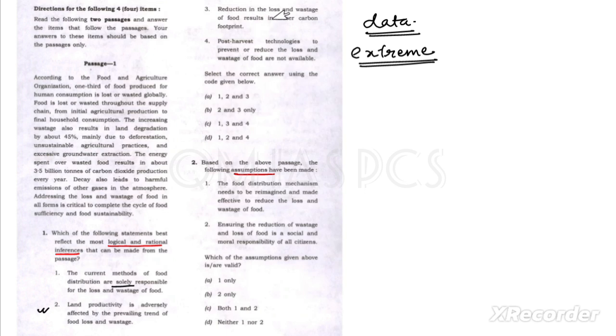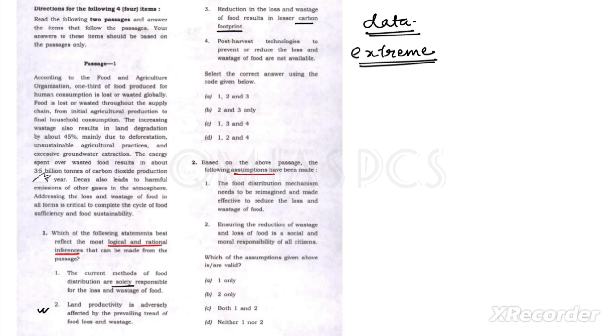Next one is reduction in the loss and wastage of food results in lesser carbon footprint. Are you getting this one? Here, if you look at this, the energy spent over wasted food results in about 3.5 billion tons of carbon dioxide production every year.